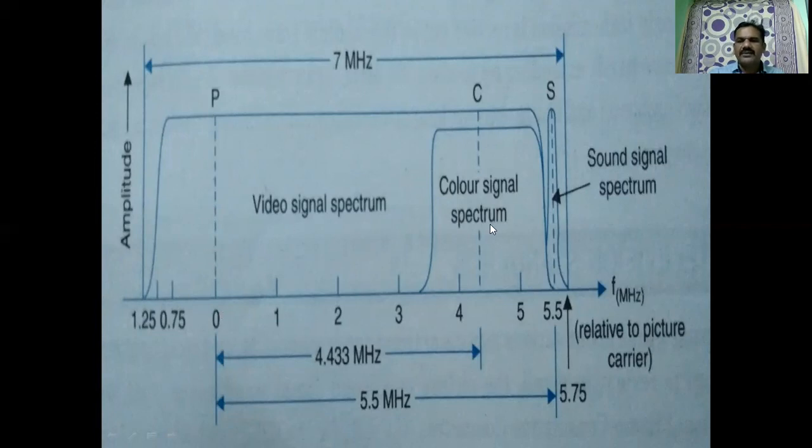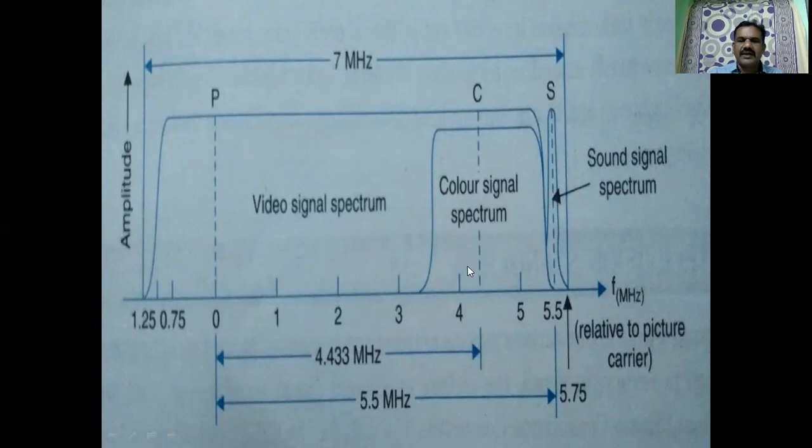On the 0 to 7 megahertz scale, the picture carrier is positioned at this 0, and the sound carrier is positioned at 5.5 megahertz. Okay, there is a large separation between the picture carrier and sound carrier, so that there is no interference between the picture and sound of the television signal.